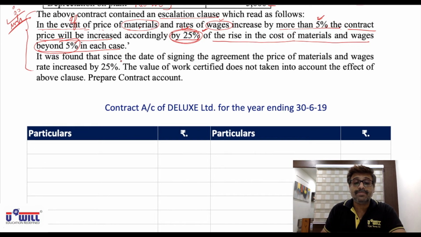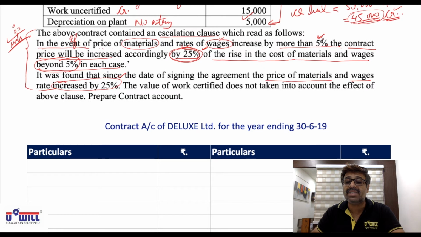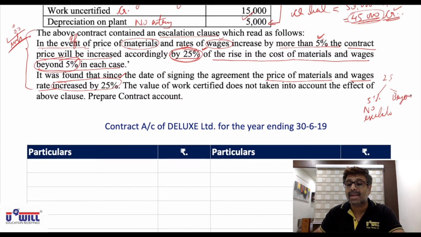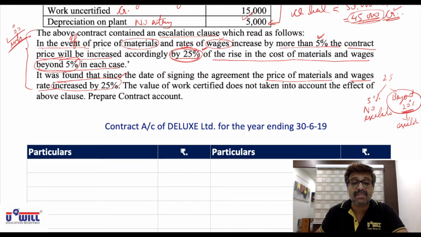It was found that since the date of signing the agreement, the price of materials and wages both increased by 25%. Actually, the price has gone up by 25%. So up to 5% out of 25%, he will have no escalation. What is beyond 5%? Total price has gone up by 25%, minus 5%, so 20%. In this 20% only the escalation clause will apply, just for your understanding. The actual price of material and wages has increased by 25%, so up to 5% escalation will not apply.